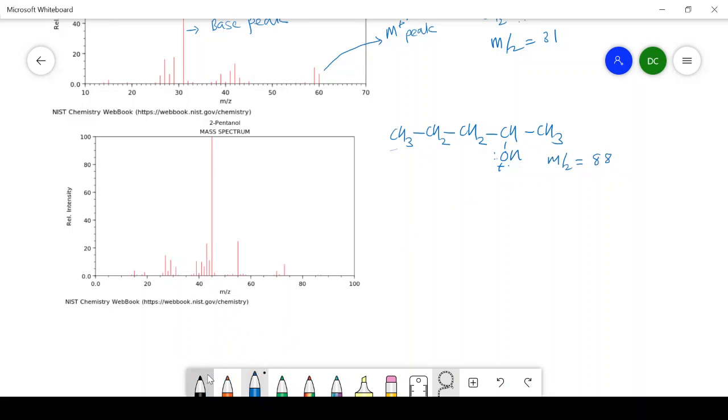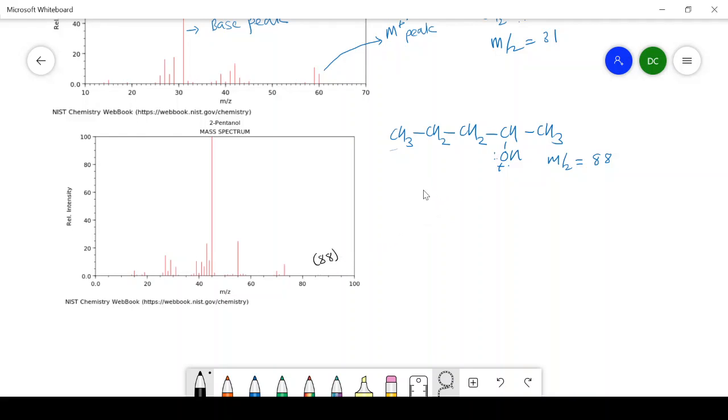But if you see the spectra of 2-pentanol, at 88 the peak is absent. In the earlier discussion on the stability of the molecular ion of alcohol, we have seen that either very weak or undetectable peaks are observed. So here the 88 peak is absent, it is undetectable.